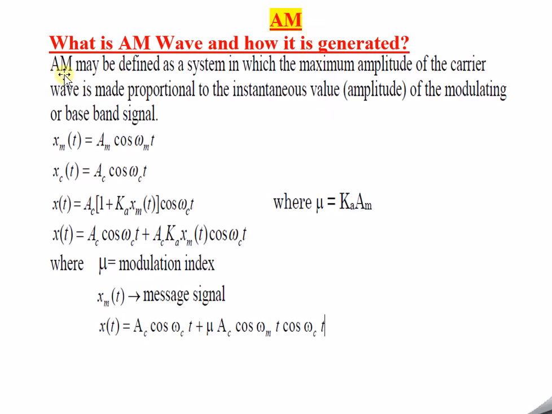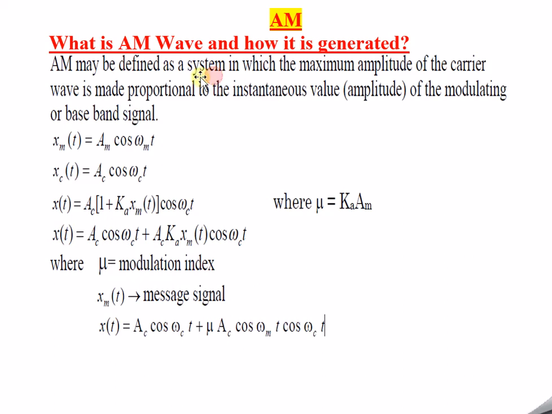Let us once again analyze. An AM wave may be defined as a system in which... why it is called a system, I will tell you very shortly in this session itself. Why do we call it a system? Because AM wave generation is a circuitry. Since it is a circuit, we can call it a system basically. How the circuit looks and how it operates, I will discuss a little bit later.